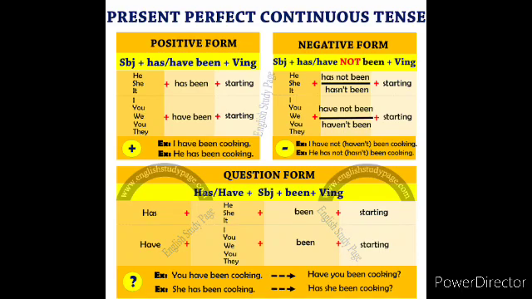Look at the example here. You have been cooking. That should be written as have you been cooking. She has been cooking. That should be written as has she been cooking. So this is the way we need to write the question form, children. So positive, negative and question forms for present perfect continuous tense with so many examples we saw in this image.